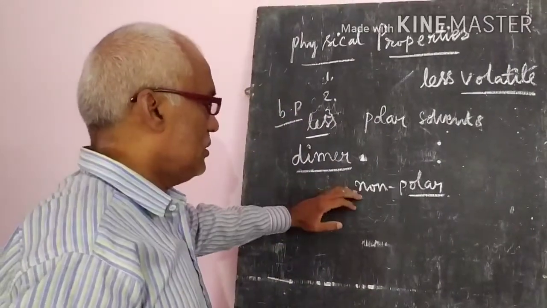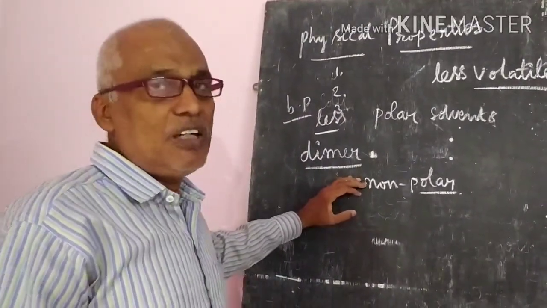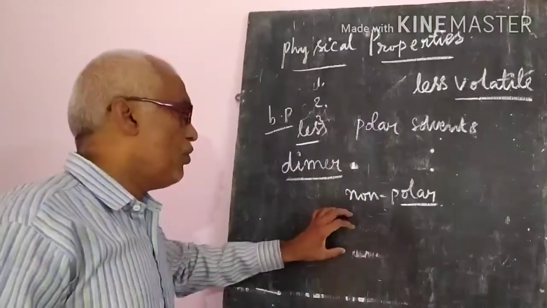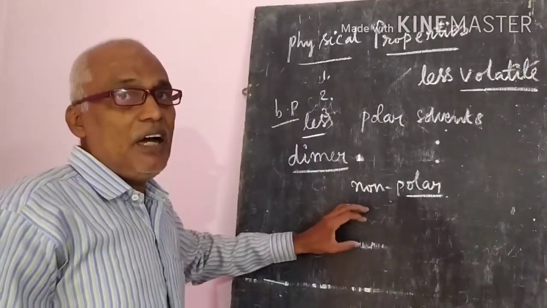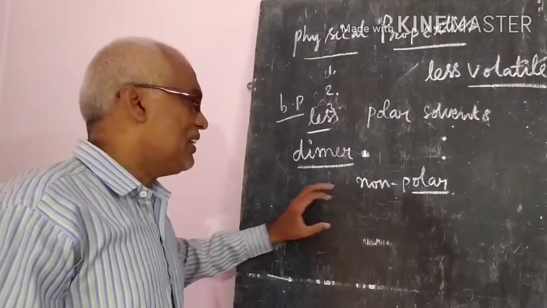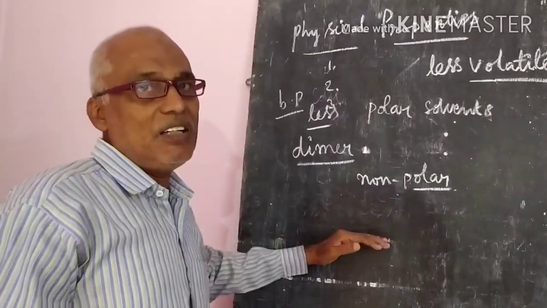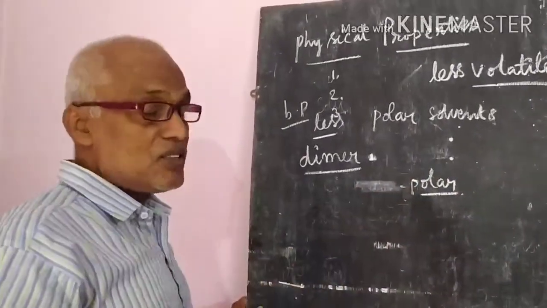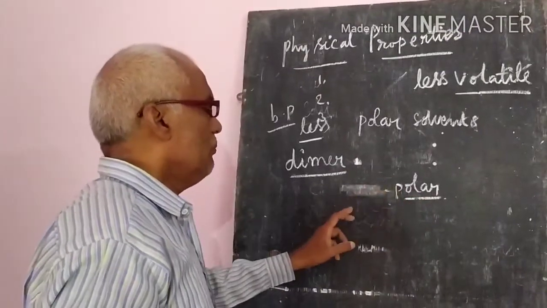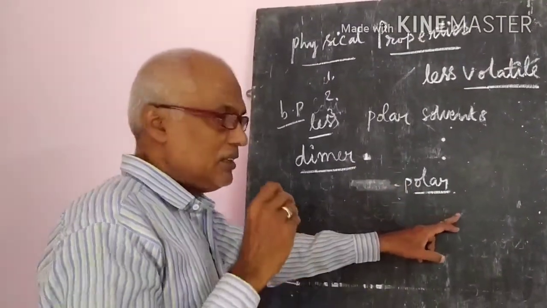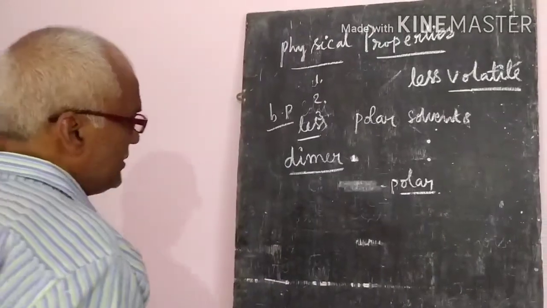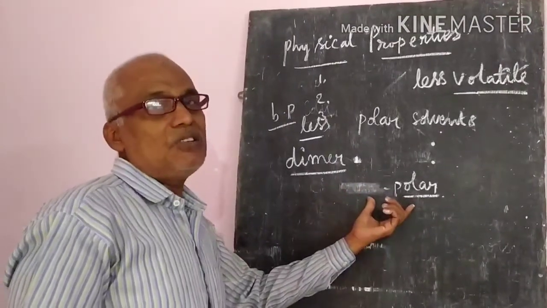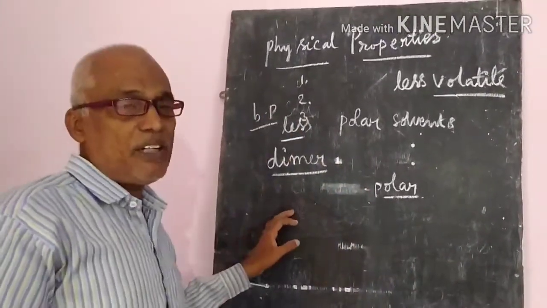Solubility. Generally, up to 4 carbon atoms they are soluble in water. But if it is more than 4 carbon atoms, what will happen? As the hydrophobic hydrocarbon portion increases, the solubility in water decreases. Generally they are less soluble in polar solvents, while they are more soluble in non-polar solvents like benzene, ethanol and chloroform. So this is about the physical properties.